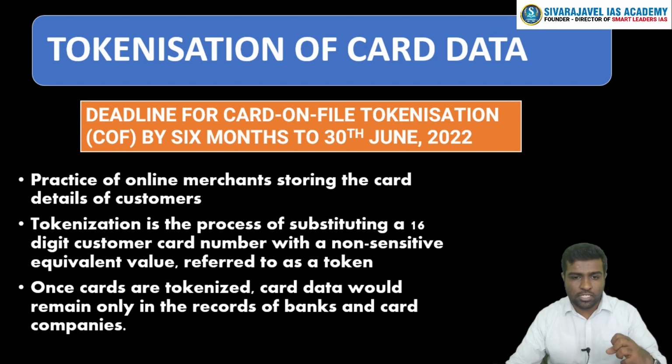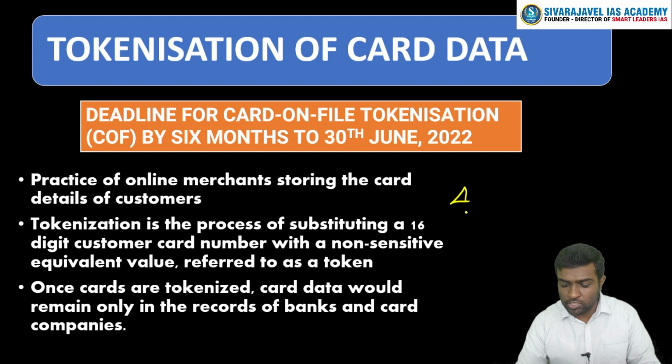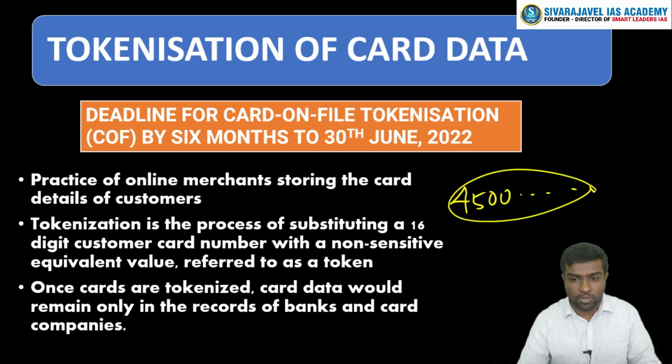Rather than holding this particular data of a card, you should tokenize this card. For example, if you have a card which starts from 4500 and ends with something, it's a 16-digit card. This card detail should no longer be present in your Flipkart or Amazon account. Rather than this 4500 number, you can have something else. And this is called the token for that particular card.